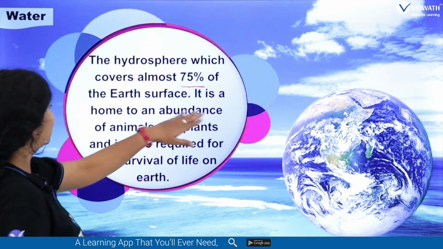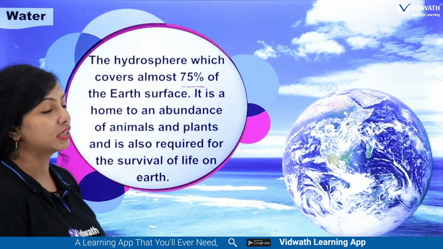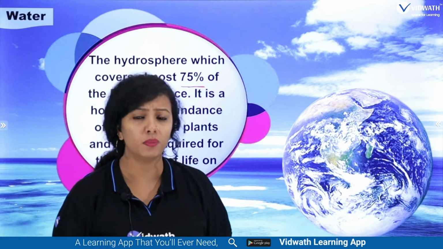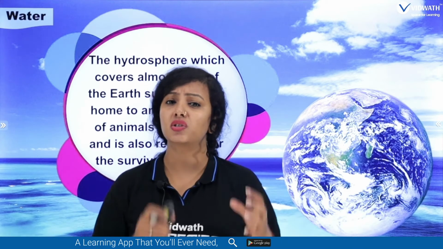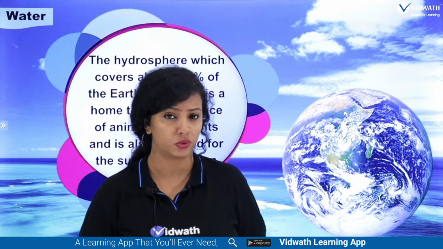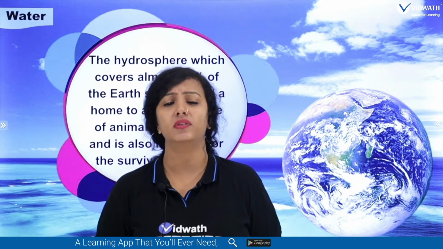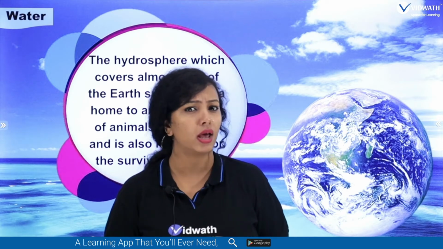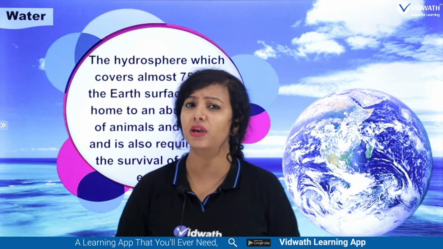And it is the home for an abundance of animals and plants. There are so many animals inside the water. I'm talking about the ocean, students, and we know just 10% of it, that's it, and we don't know the remaining 90% of organisms inside this big ocean.